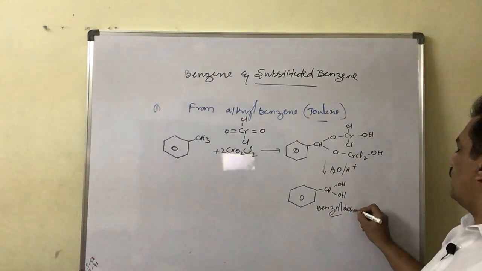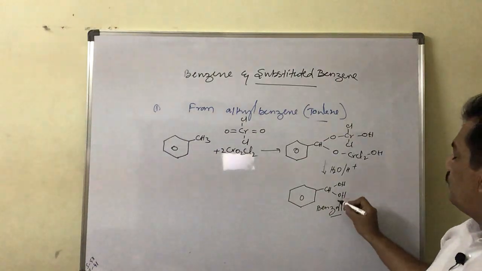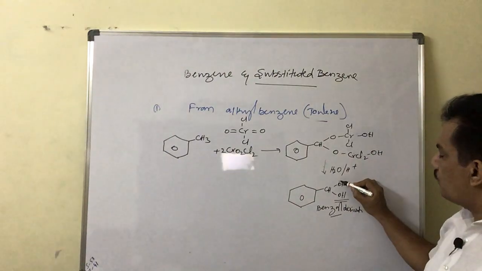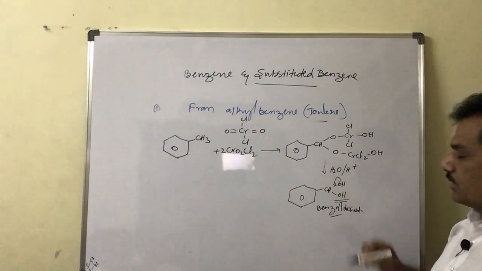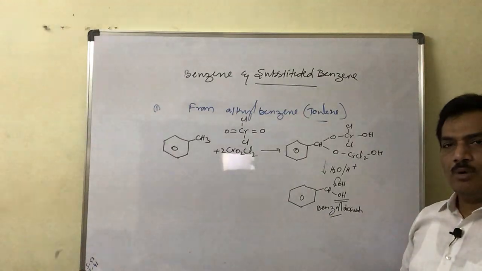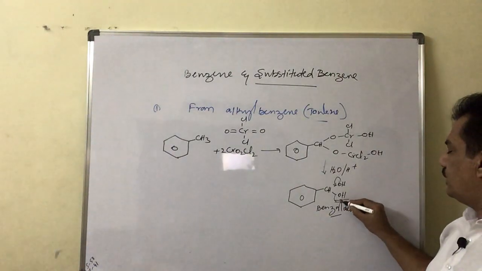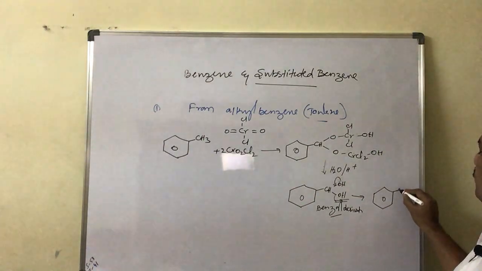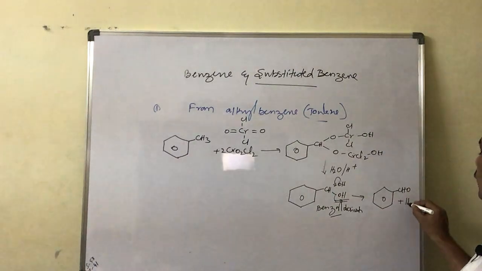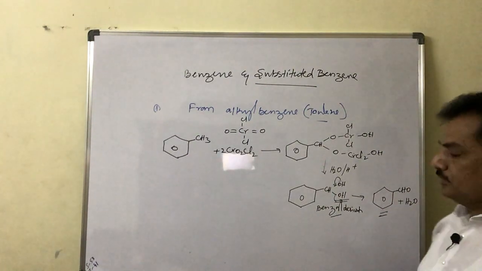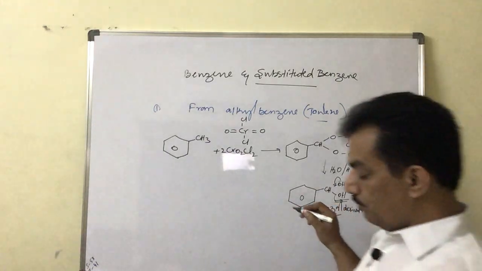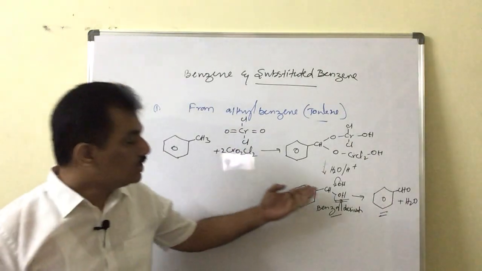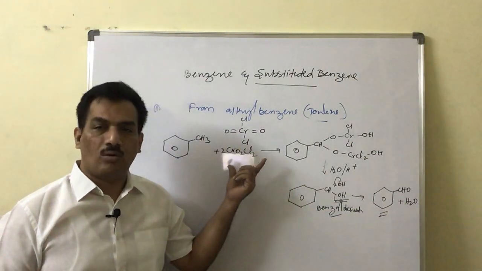And this benzal derivative, yes, we know these gem diols are highly unstable. Immediately one of the oxygens will donate an electron pair for pi bond formation, and this OH will be released. Ultimately it results in the formation of benzaldehyde by eliminating one water molecule. In this manner, from methyl benzene, that is toluene, we can prepare benzaldehyde by treating with chromyl chloride.